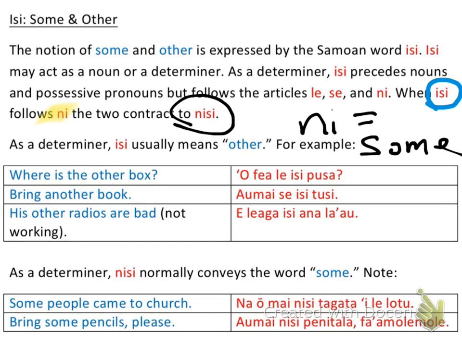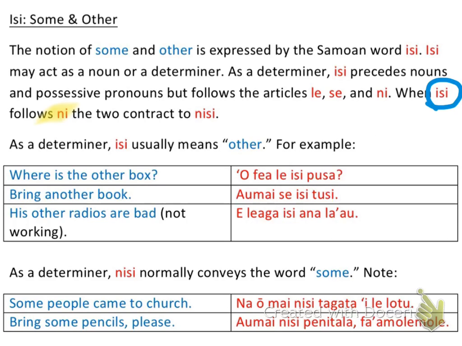Now we're going to figure out some new ways on how to say some, and also the addition of isi that can mean other as well. When we're thinking of isi as acting as a determiner, remember a determiner comes before a noun or pronoun or noun phrase. And so when we see isi by itself, it usually means other. Here's some examples for you.